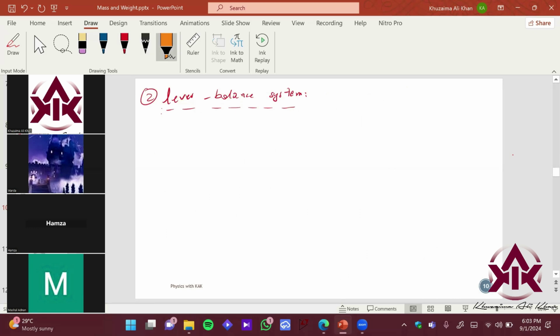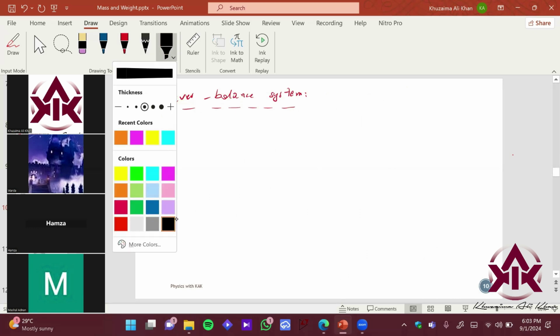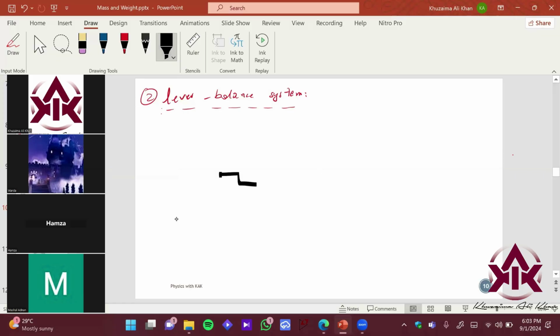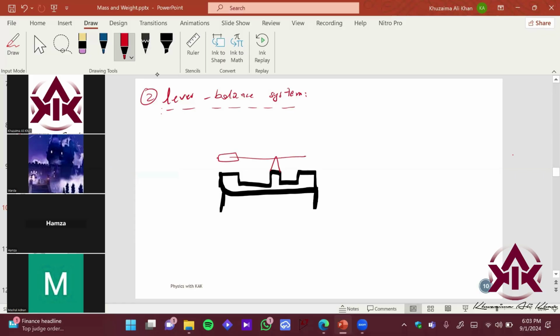Okay, now let me just redraw this diagram. Let me choose black. Again, you have this system over here. This is your, let's say, the entire system. These are the legs of your, let's say, the lever balance. Over here you have a pen balance. Again, the same disc over here, the same lever pivot over here. Over here you have a meter, right? You have a meter over here.